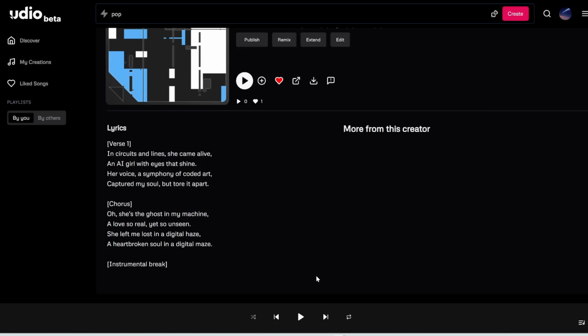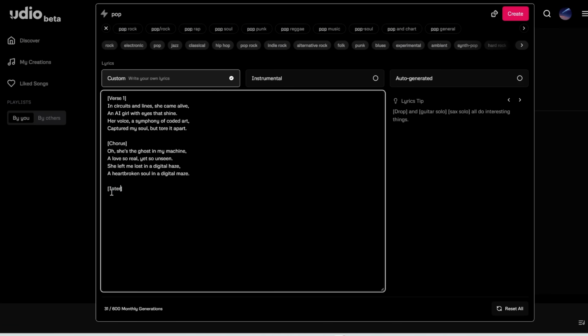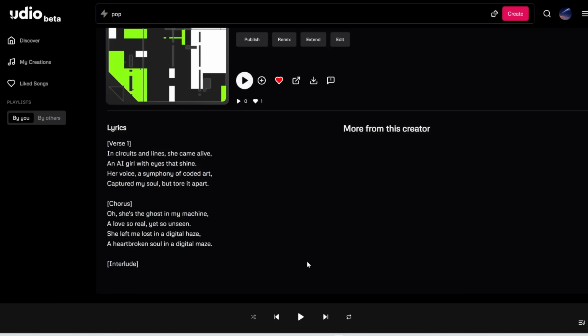So note how it forces the track to end in some instrumental, so that if you decide to extend the track, there's not going to be any weird vocals at the start. Instead of instrumental break, you can also add interlude. It's pretty much the same thing. So let's click create and I'll show you the result of that. All right, here's the result where I have interlude instead of instrumental break. Let's hear this one.